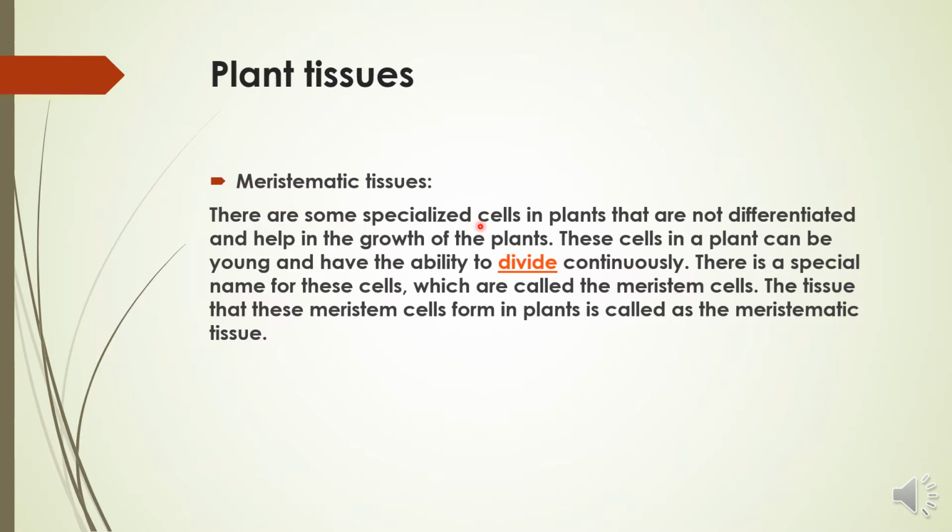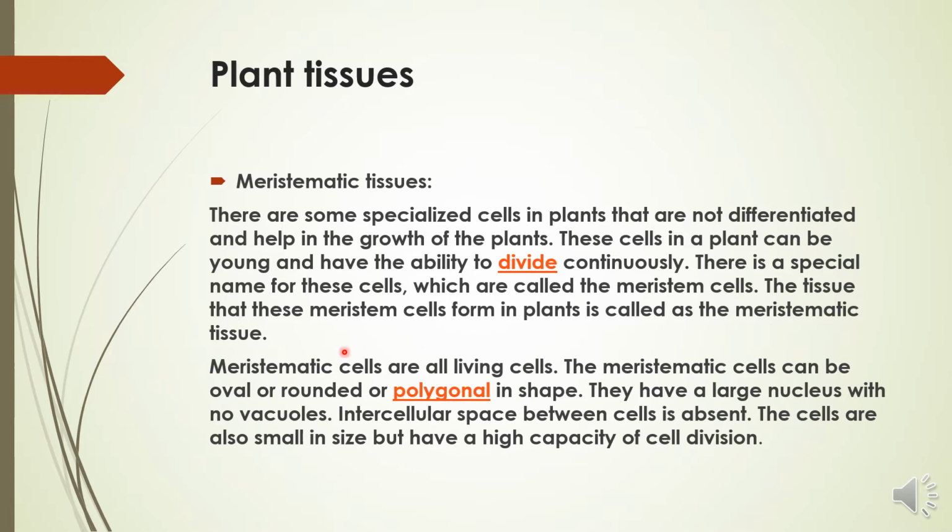There are some specialized cells in plants that are not differentiated and help in the growth of the plants. These cells in a plant are young and have the ability to divide continuously. They divide continuously throughout the life of the plant. There is a special name for these cells, which are called meristem cells. The tissues that these meristem cells form in the plants are called meristematic tissue.